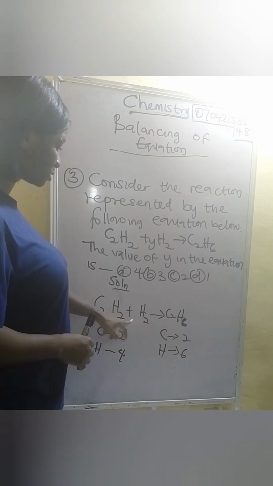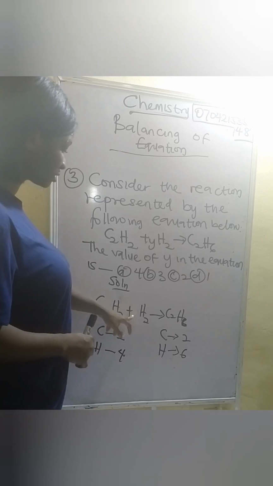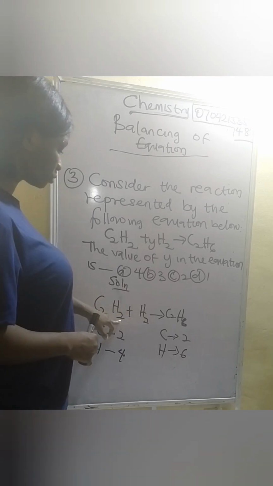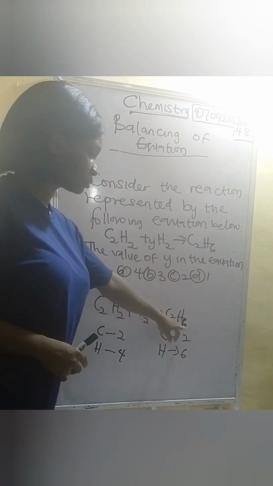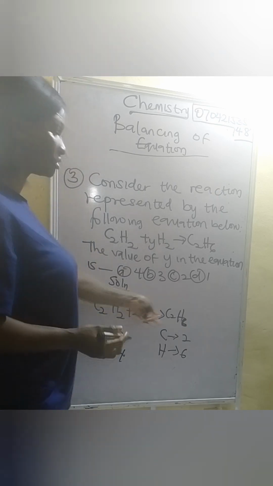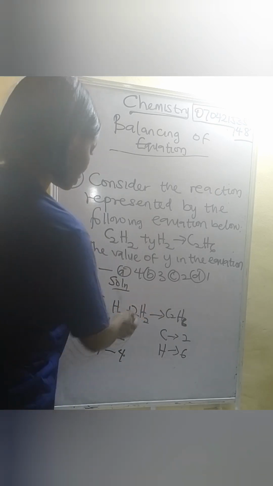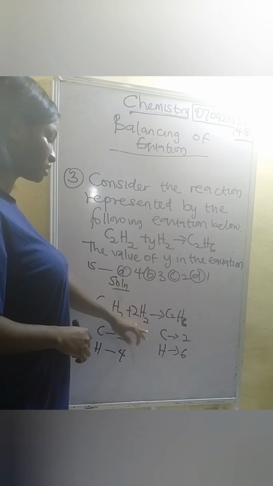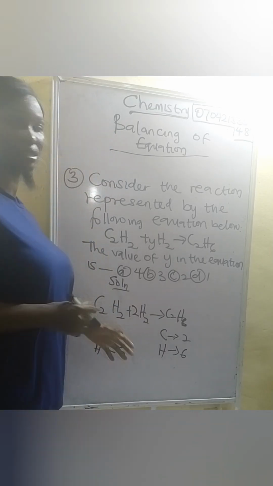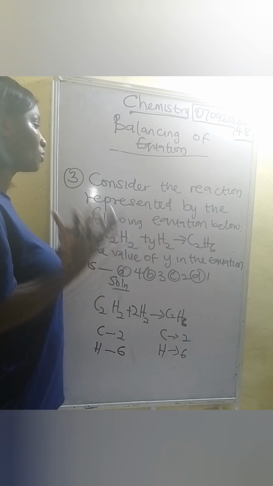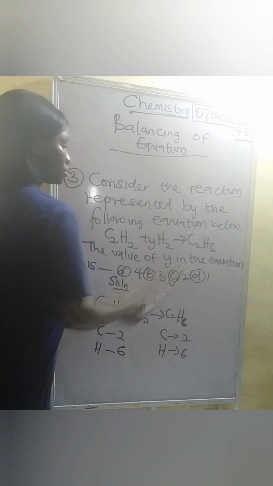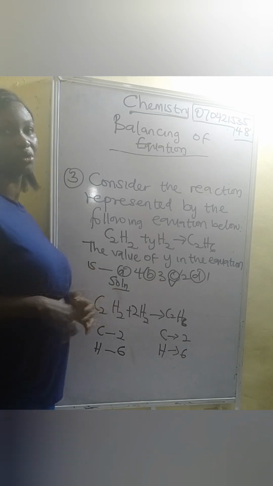Let's go with 2 first. So 2 times 2 is 4, 4 plus 2 is 6. That shows we also have 6 hydrogen. That shows that 2 can make this equation balanced. So we are going to just add 2 here. Have you seen it now? So we have 6 hydrogen here, so this equation is balanced. As I've said earlier, all you need to do is just be able to think. So our Y is what? 2. Very simple.